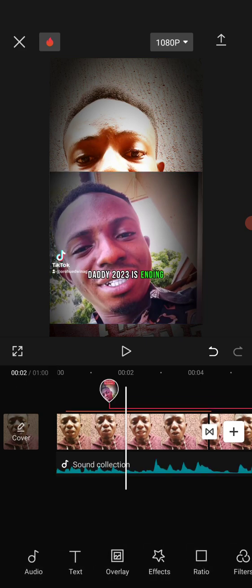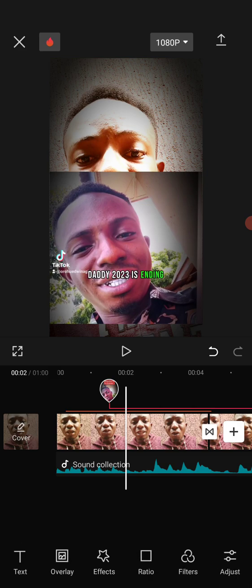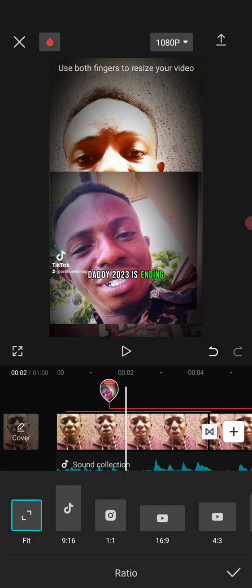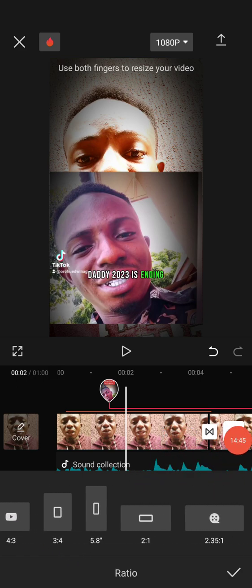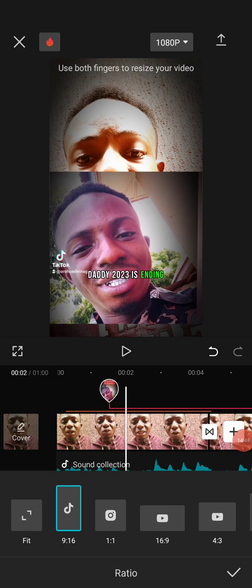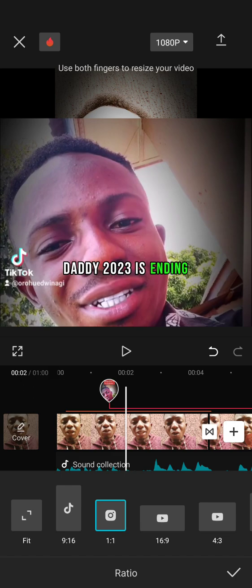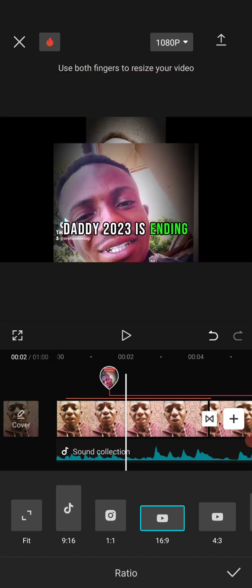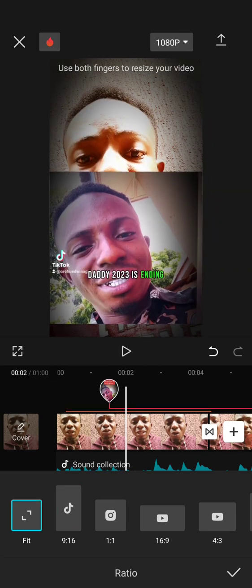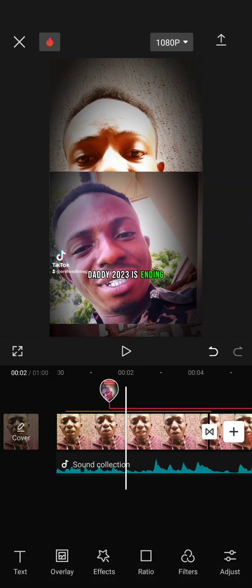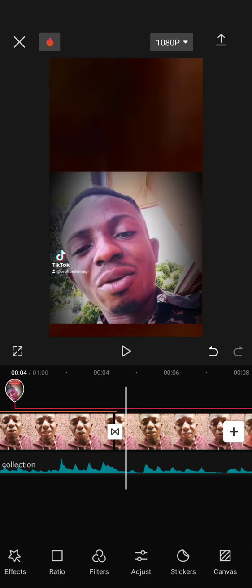What's next here? Effect and ratio. Ratio is more of the entire video, how you'd want your video to present. Is it for TikTok? You can see. Is it for Instagram? Is it for YouTube? You can see these are different dimensions. If it is for TikTok, the moment I click on this, can you see the size still retains? If I click on this, can you see the size changes because the platforms vary. So the platforms you want to actually promote your video on determine the ratio or the dimension of the video you want to design or create.